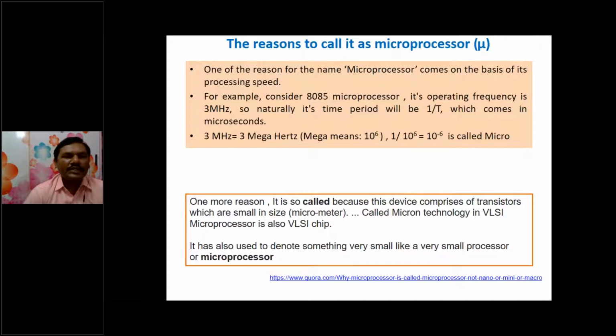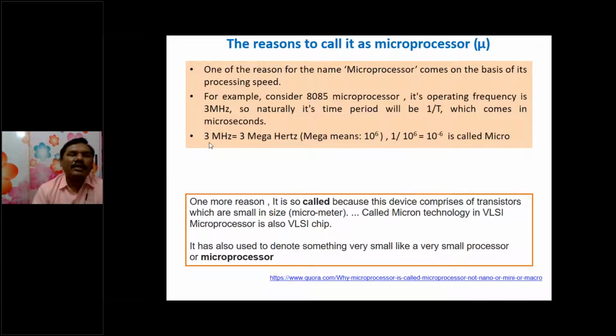For example, if we take the 8086 and 8085 microprocessors, they operate at 3 megahertz of frequency. Its execution time is the reciprocal of frequency, so time is equal to 1 by f, or f equal to 1 by t, which comes in microseconds. How does it come in microseconds?